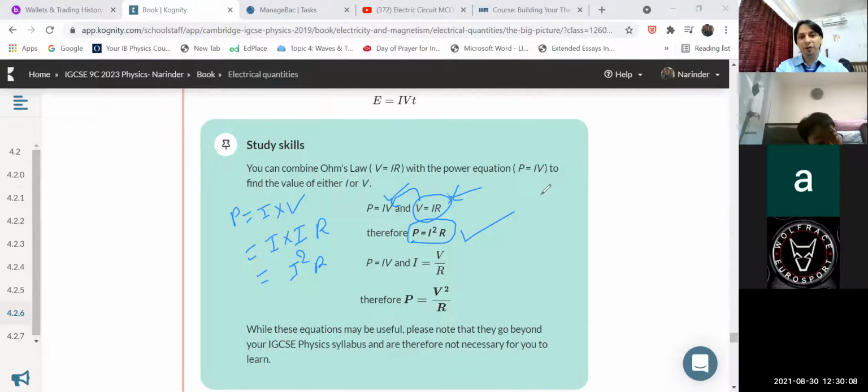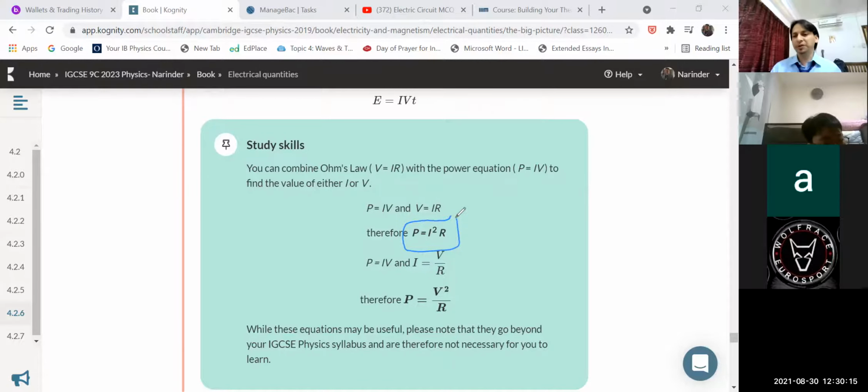Now I want to tell you one more important piece of information about this equation, children. P equal to I square R, and I have seen in previous years' papers that the examiner asks questions. What type of questions? Suppose we have a conductor and its resistance is given, suppose 3 ohm, and current is flowing, suppose I equal to 2 ampere. How much power is dissipated in that electric circuit? How much heat loss will take place, you can also say.